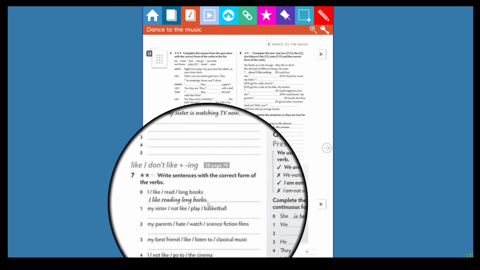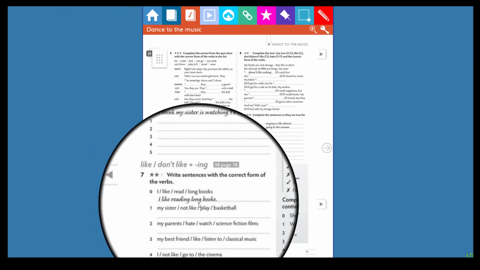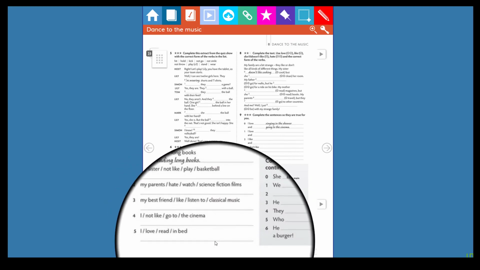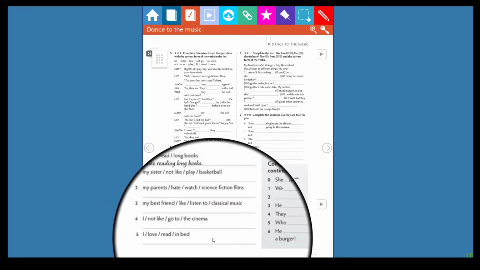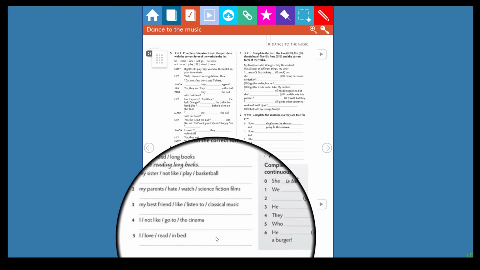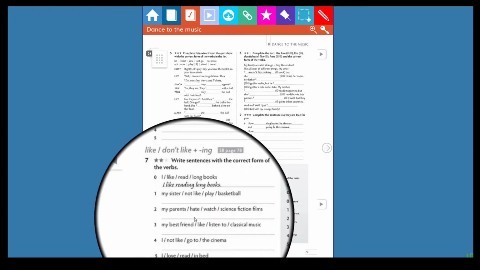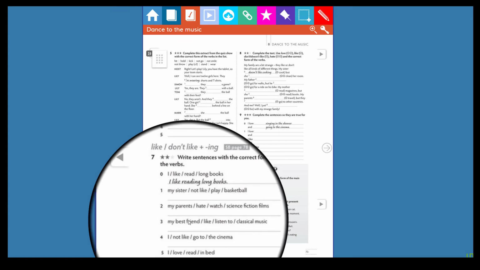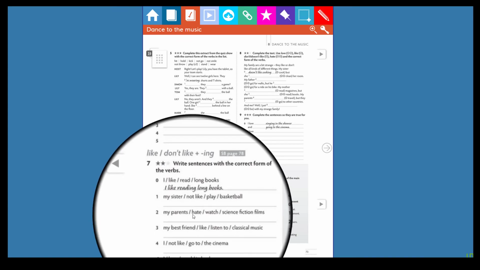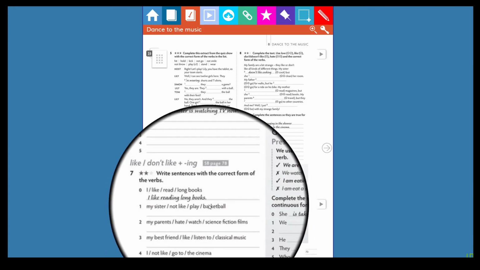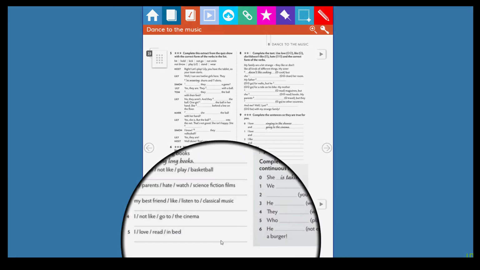The correct sentence is I like reading long books. And remember the use of he, she, and it. Remember that when we use these pronouns, you don't have to write like, but you have to write likes. You don't have to write don't like, but you have to use doesn't like. Remember that part, okay? Very good.